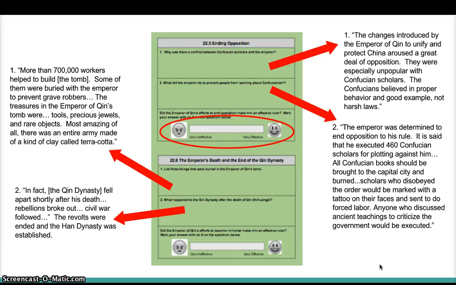So you can see that during the reign of the Emperor of Qin, he was very strict and very harsh, and when he died, everything kind of fell apart because there was still the opposition. So based on what we just learned about him dying and the end of the Qin dynasty, do you believe the Emperor of Qin was an effective ruler and his effort to become immortal? Go ahead and make your decision now.